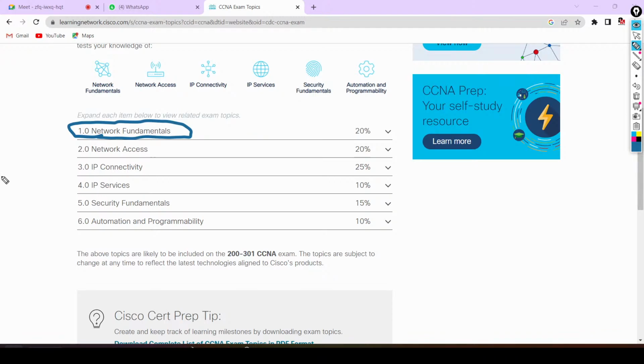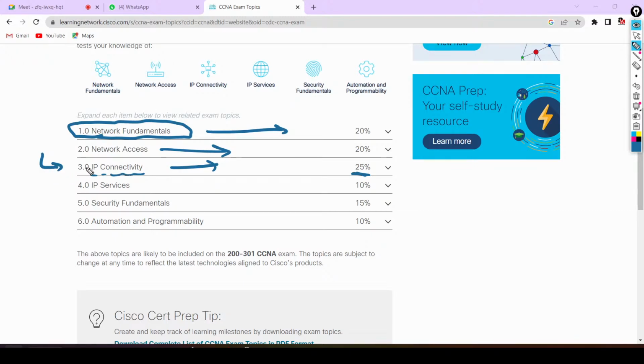Okay guys, now I am discussing from which topics Cisco will ask you questions in the CCNA 200-301 exam. From network fundamentals, it is going to ask you 20% of questions. From network access, Cisco will ask you 20% of questions. And from IP connectivity, you can see Cisco is asking 25% of questions. So the most important section for the exam is IP connectivity, guys. And 20 days we will invest for IP connectivity only.